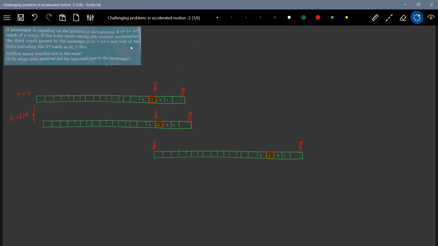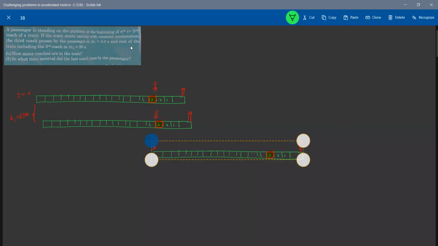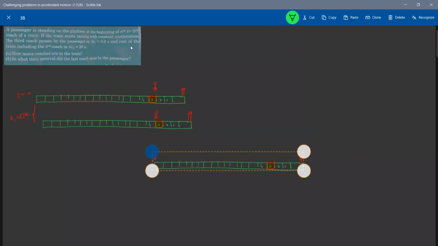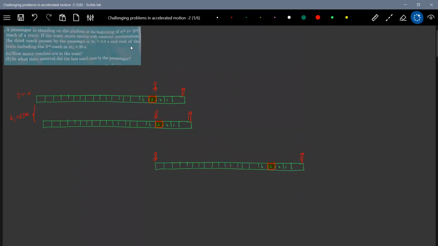The last bogie, this is the last bogie, which we will put in this way. What is the time interval?